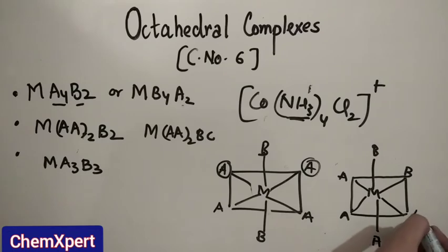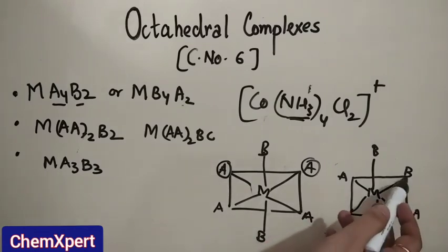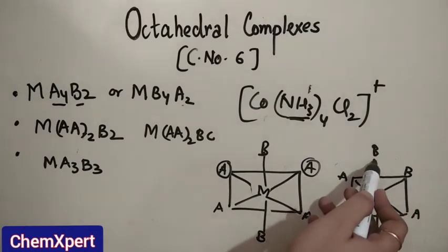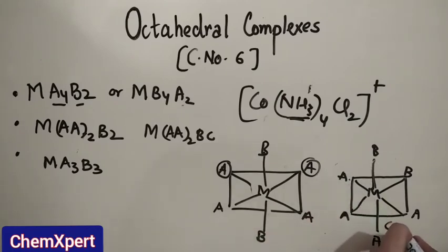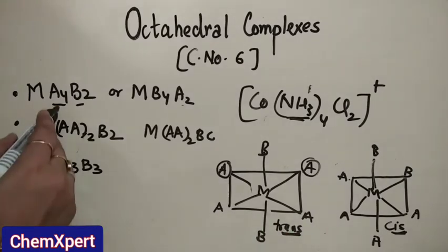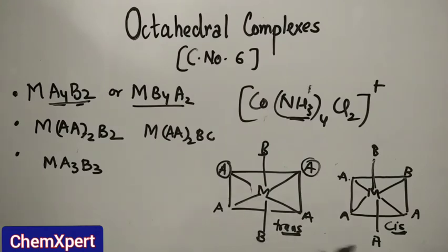Now all the equatorial positions are equivalent because they are at 90 degrees from the axial position. So you can place B at any point. If one is at axial and the other one is at equatorial, it will form the cis isomer. This will form the trans isomer. So whether it is MA4B2 or MB4A2, it will show cis and trans isomerism.